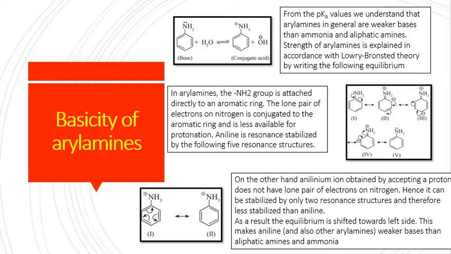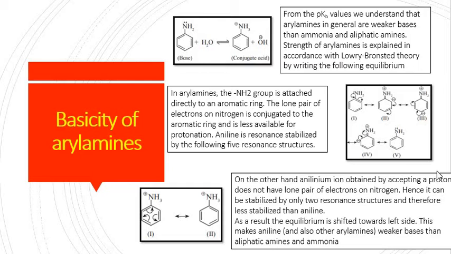In aryl amine, the NH2 group is bonded with the aromatic group, having a lone pair of electrons on nitrogen, and that is less available for protonation because aniline is resonance stabilized and has 5 resonating structures. On the other hand, the anilinium ion obtained by accepting a proton does not have a lone pair of electrons on nitrogen, hence it can be stabilized only by 2 resonating structures, so it is less stable than aniline.